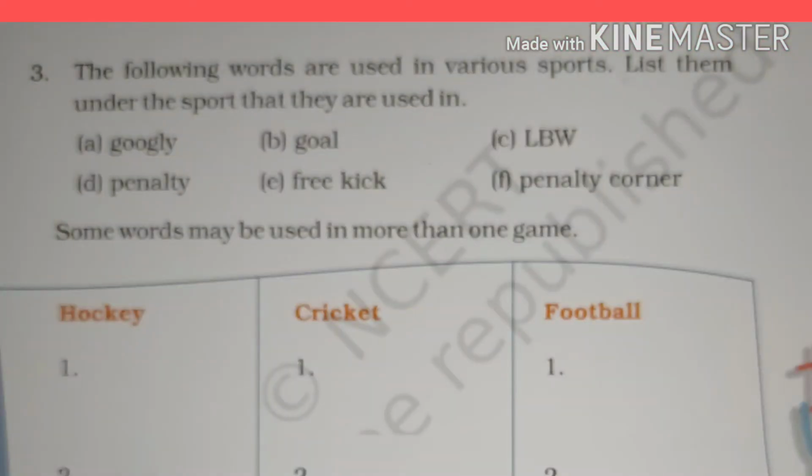The following words are used in various sports. List them under the sport that they are used in. Once again, the following words are used in various sports. List them under the sport that they are used in. Some words related to sports are given here: googly, goal, LBW, penalty, free kick, penalty corner. Some words may be used in more than one game. It means we can use some words in more than one game.